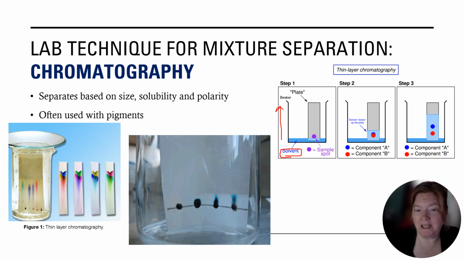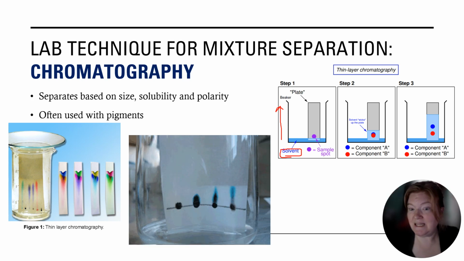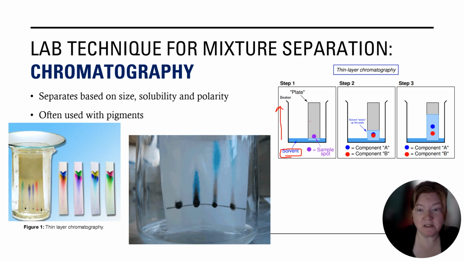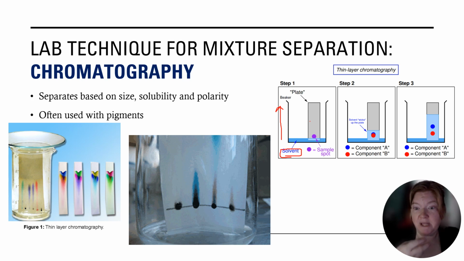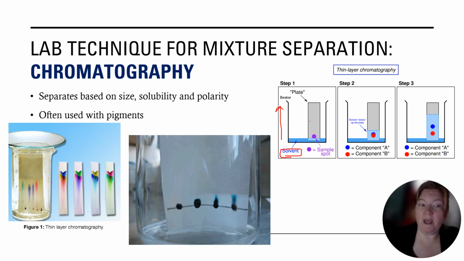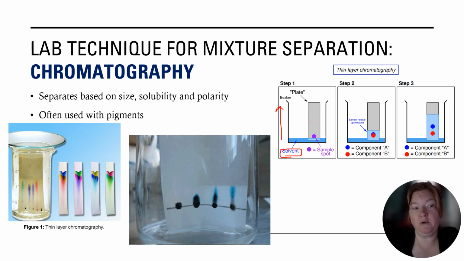And then polarity, meaning are the molecules in the dye more attracted to the paper or to the solvent? All of those things can play a role in what happens when I see the results from my chromatography experiment. And it's chroma, so it's typically used with colors.